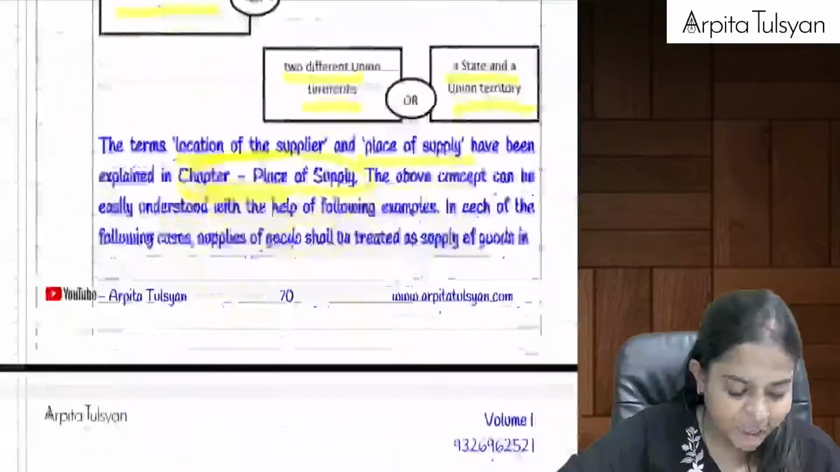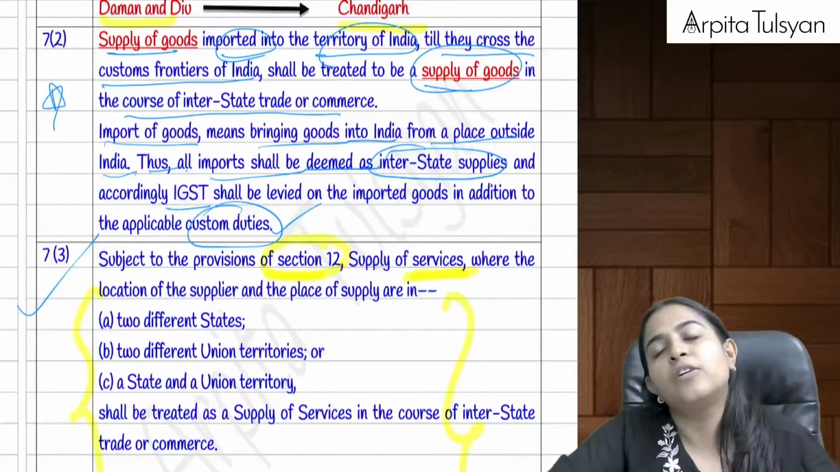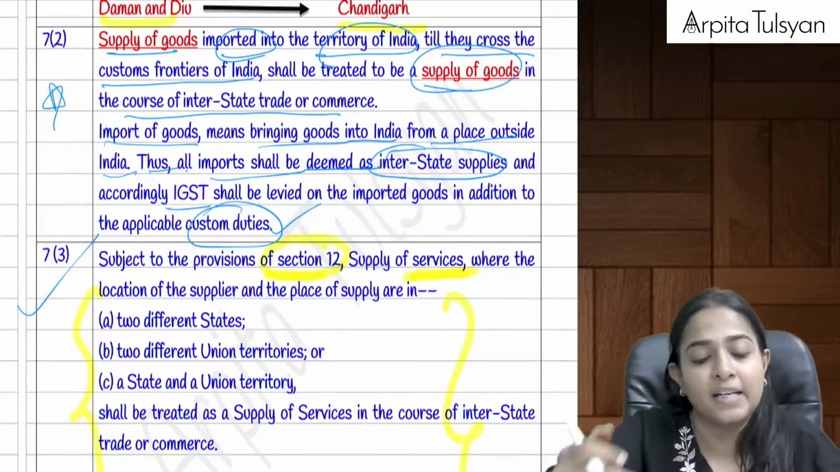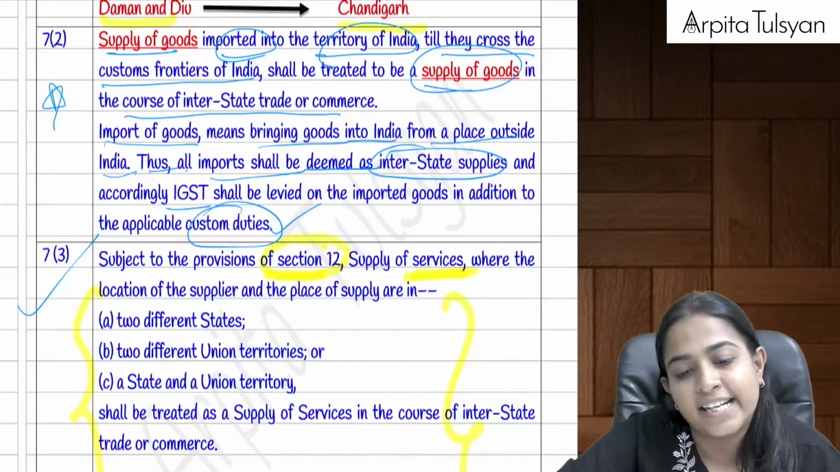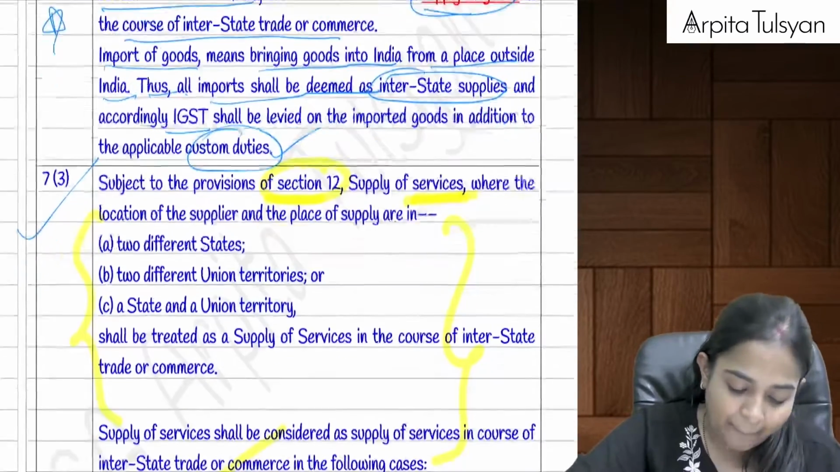Then section 7.2 was talking about import transactions. When goods are imported into the territory of India, until they cross the custom barriers of India, that will be considered as supply of goods in the course of interstate supply, and in that, along with custom duty, your IGST will be applicable.